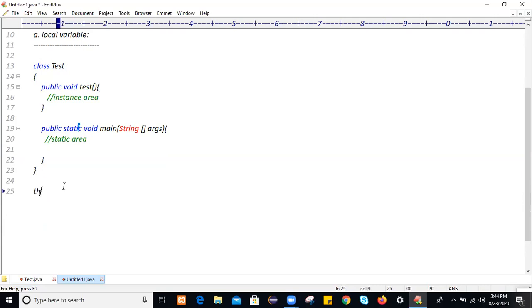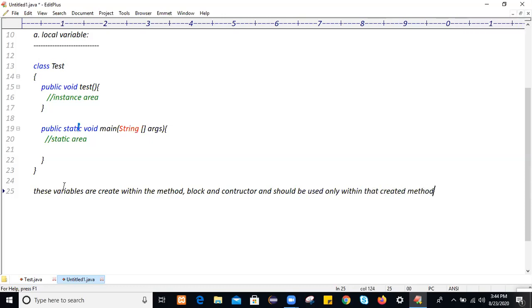Actually, these variables are created within a method block and constructor, and should be used only within that created method block and constructor.